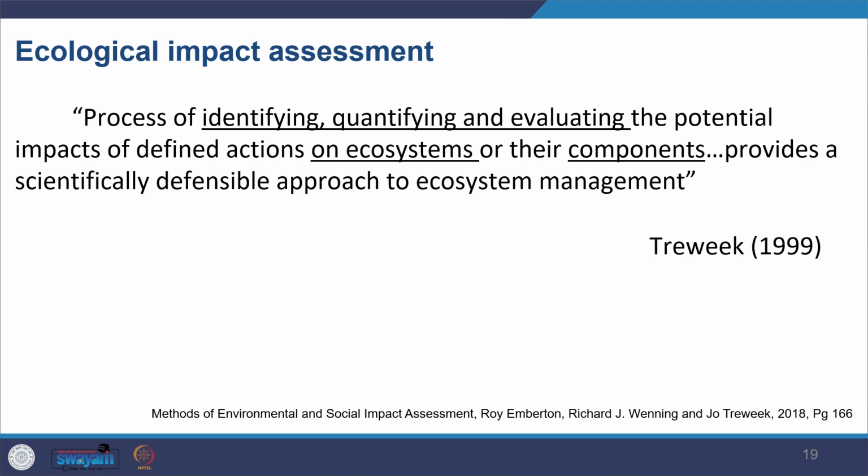So all the EIA procedure of identification, quantification, and evaluating of potential impact is taken care of, and it is taken particularly in case of biodiversity and ecosystem services. So it is important that in the scoping stage, while you undertake ecological impact assessments, you also identify the receptors or the features.